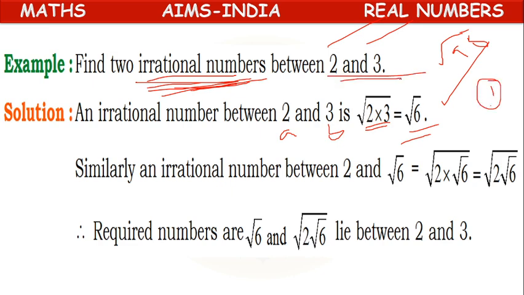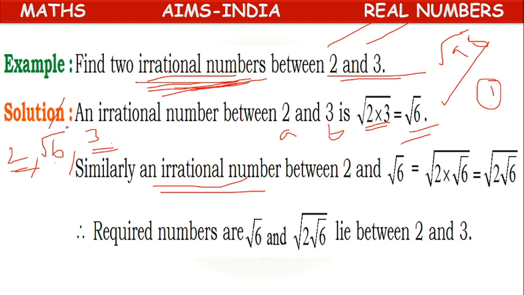To find another irrational number, we now have 2, root 6, 3 in order.